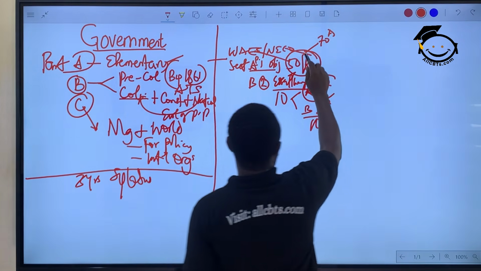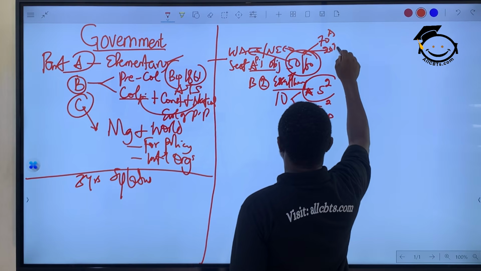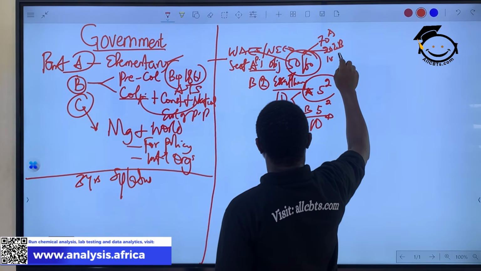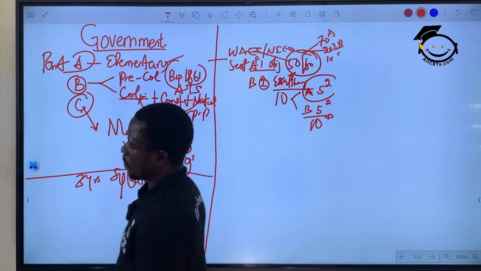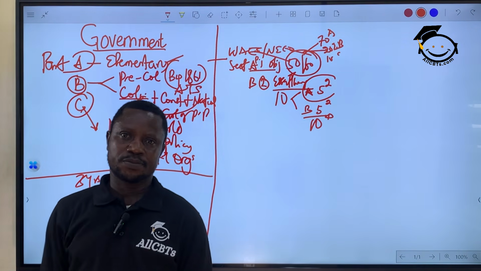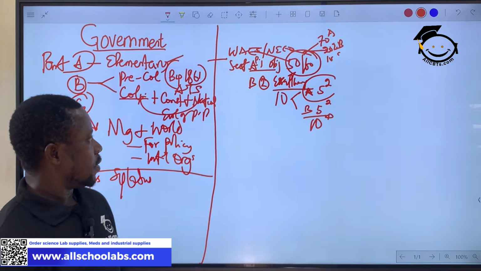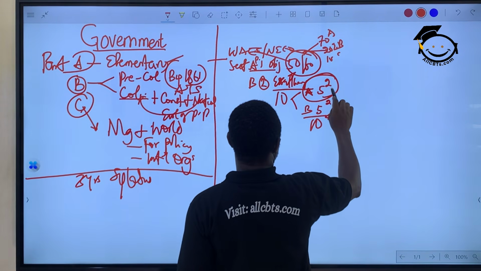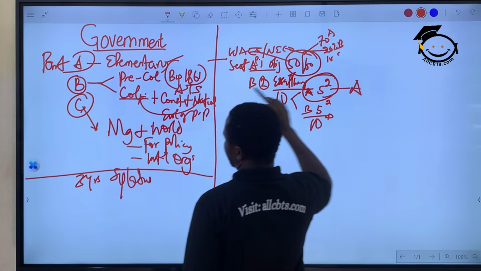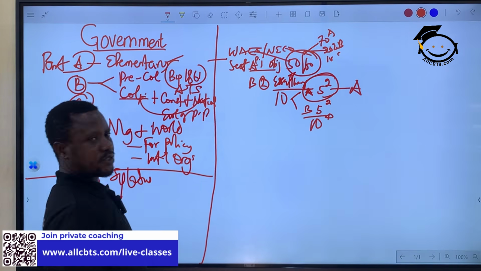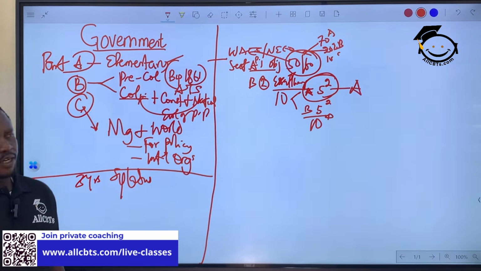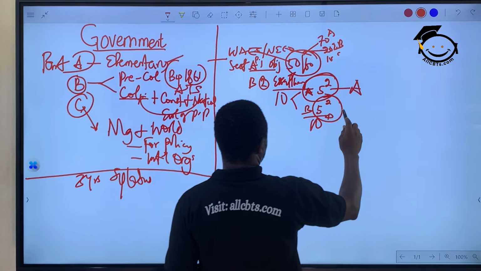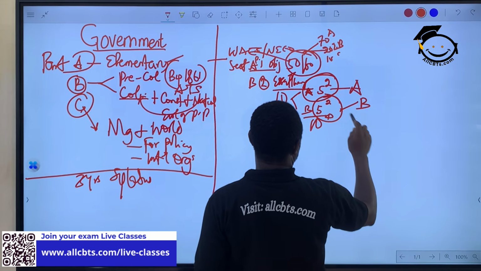Then you have about 20% coming from where? From part B. And you have 10% coming from what? Part C, here, for the OBJ. Okay? Now for the essay, these 5 questions come from part A, here, elementary government. Okay? And the remaining 5 questions is shared between part B and C.